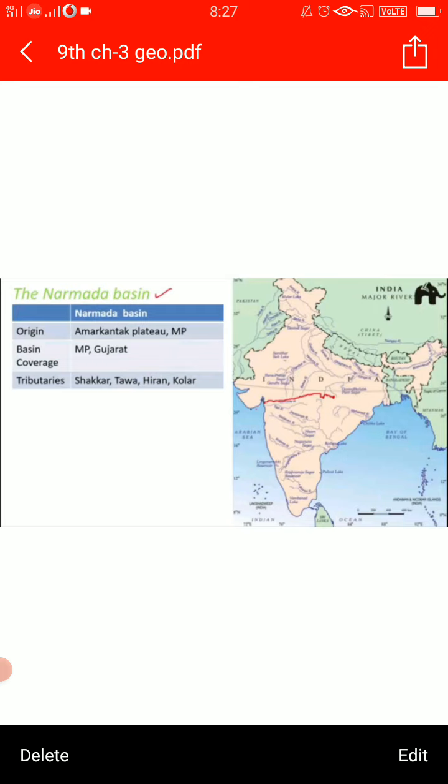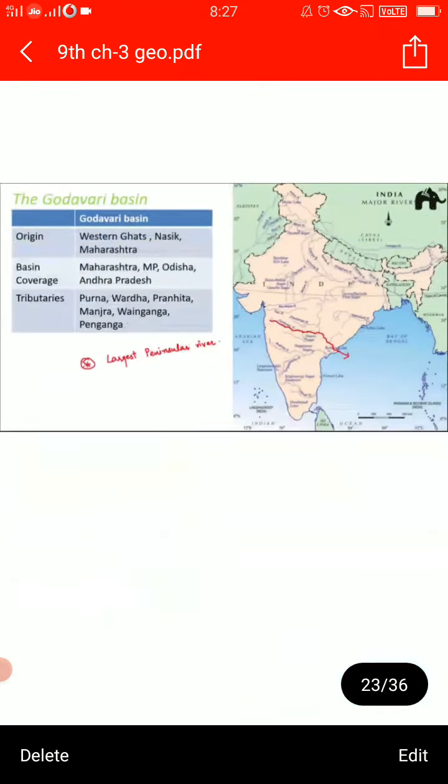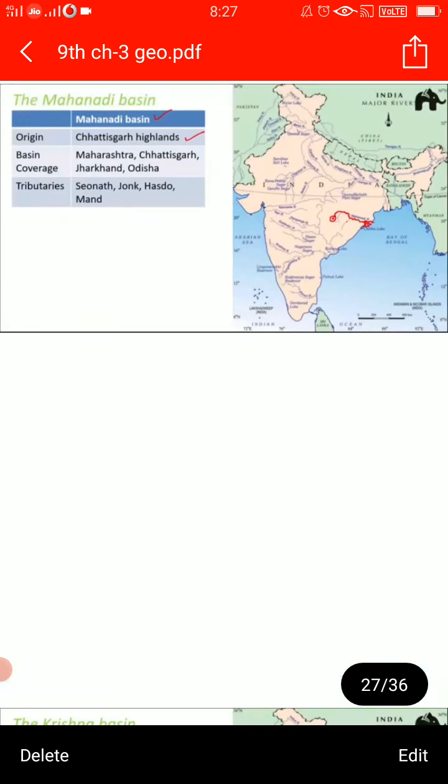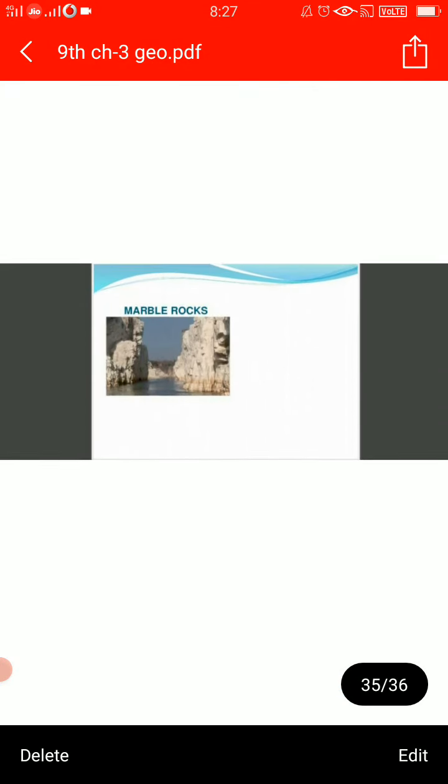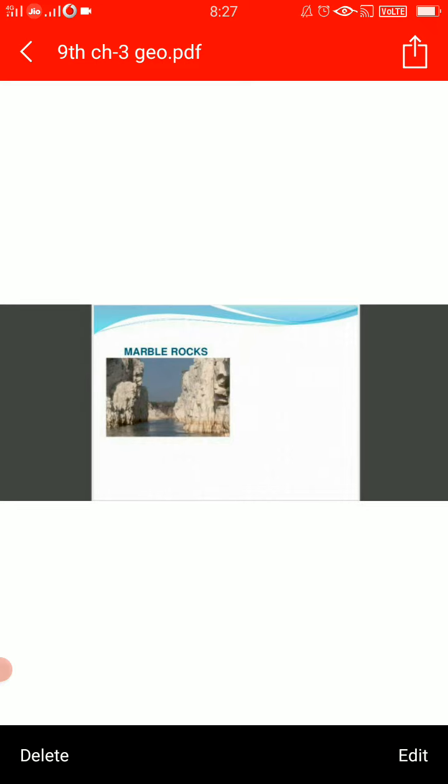Now, when it drains out in the Arabian Sea, it makes so many beautiful, picturesque locations. Children, I'll show you at the end of the slide I have. For example, it makes marble rocks. See, children, these are marble rocks.